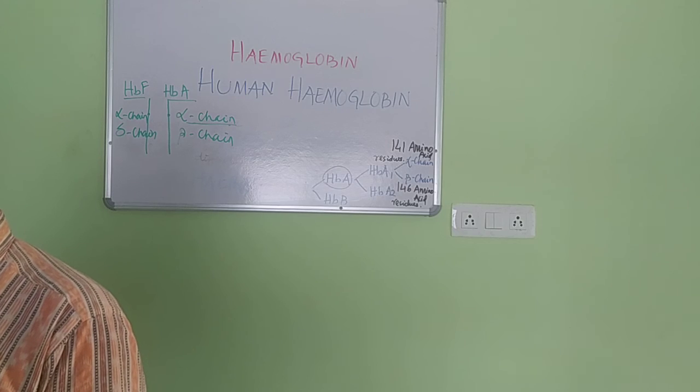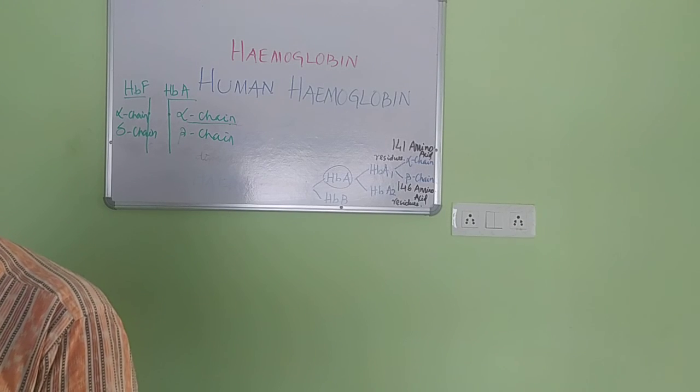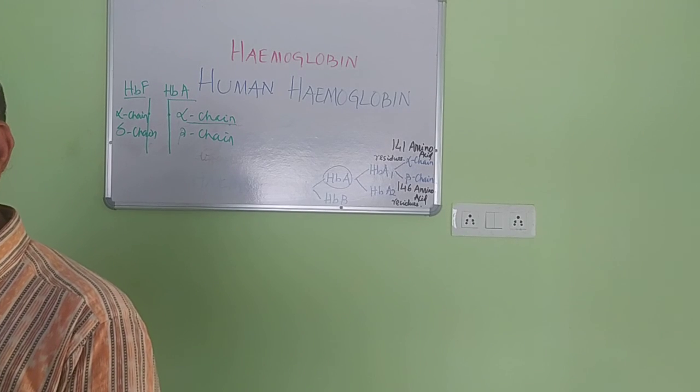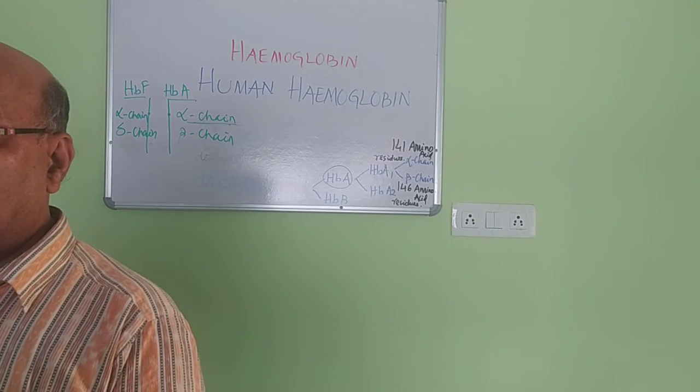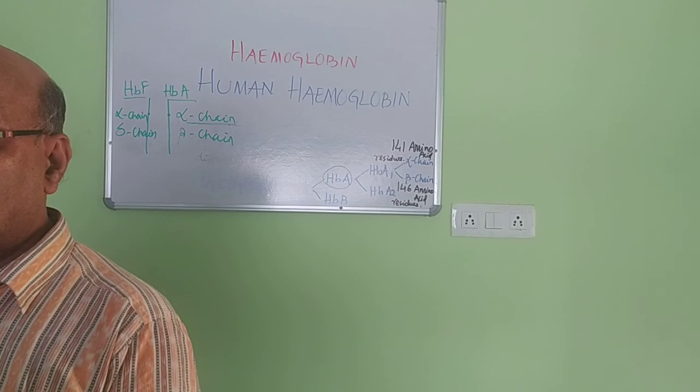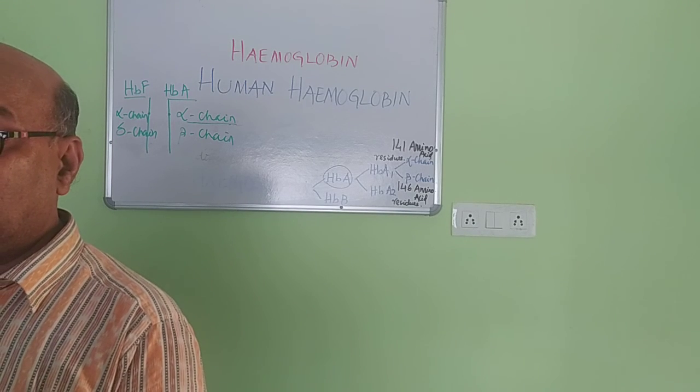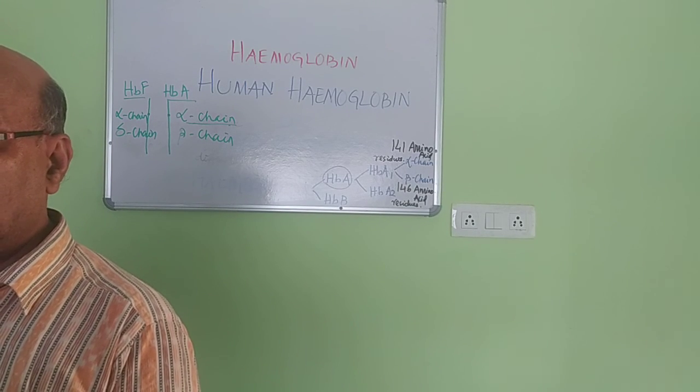The duplicated genes are the raw material of molecular evolution. And this is my introduction about the hemoglobin which is available in the RBC in the case of the